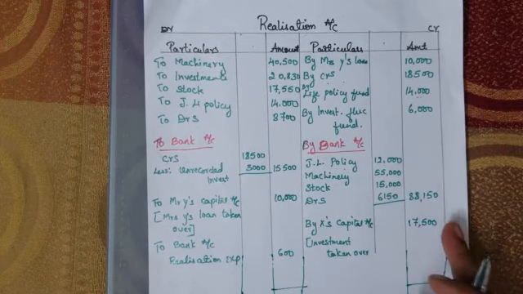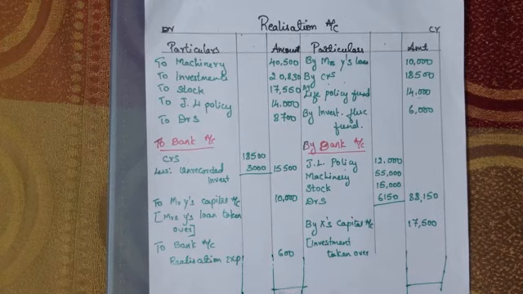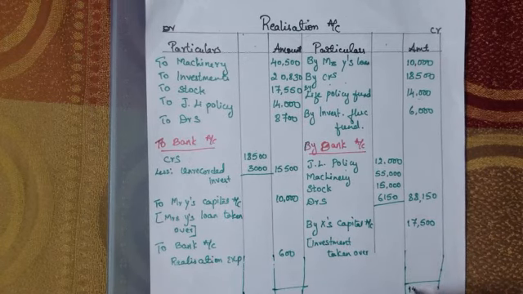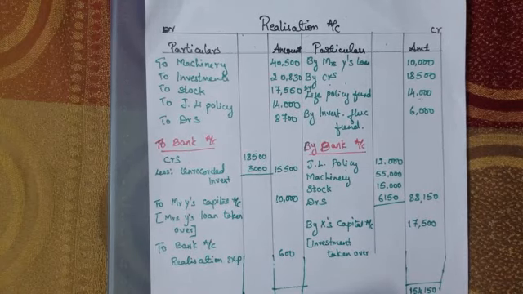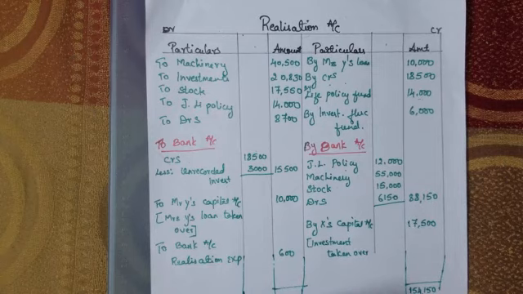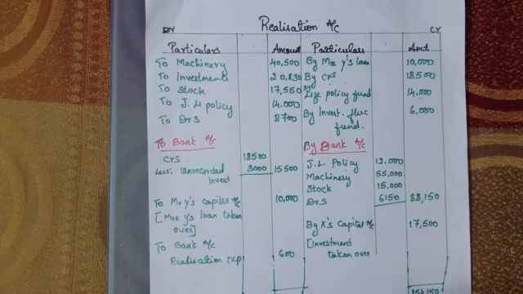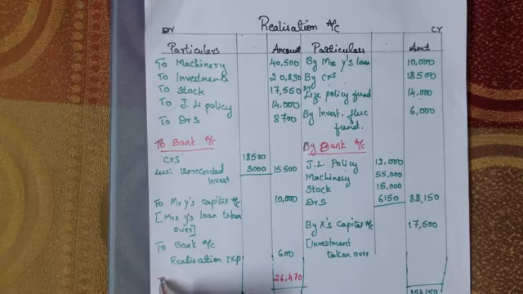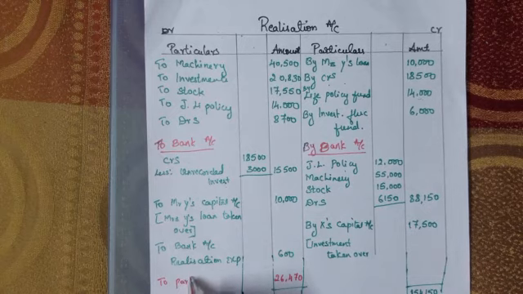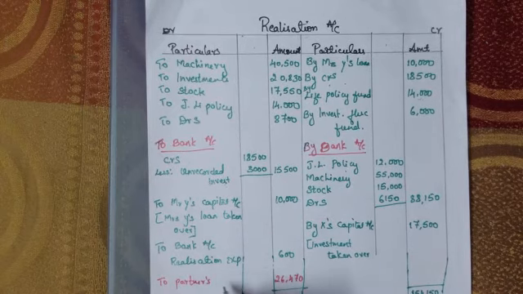So when you do the totaling, the credit side is higher than the debit side. Credit side we are getting 1,54,150. And the balancing figure we are getting 26,470, which is transferred to partners' capital account.